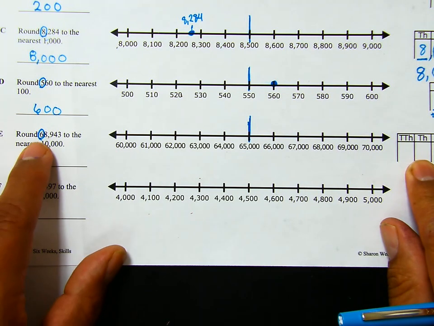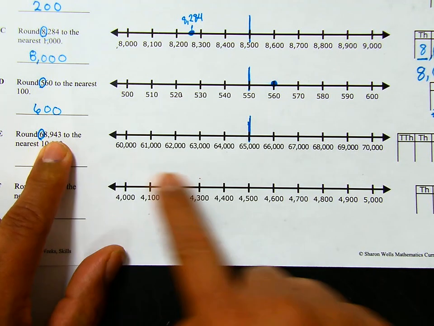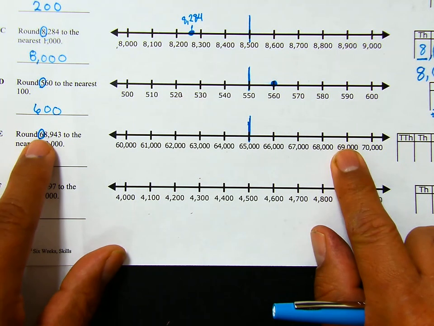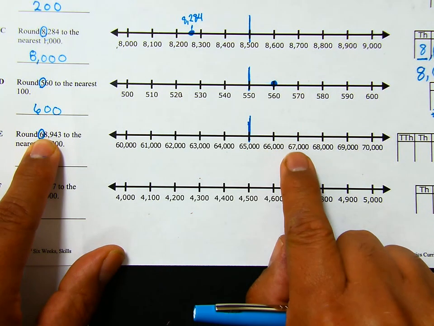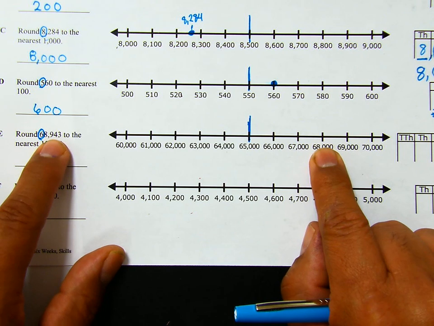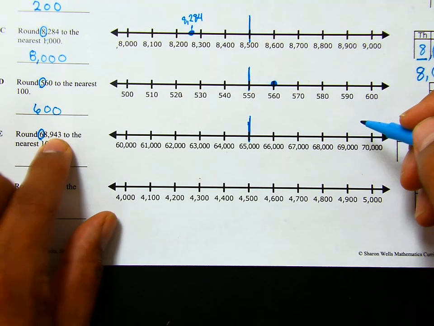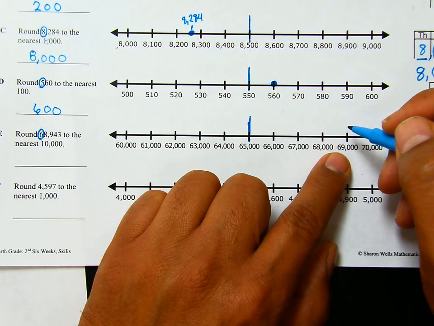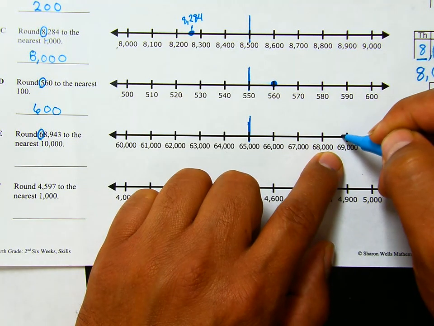So my number is 68,943. We have to plot that in our number line. So it's 65,000, 66,000, 67,000, 68,000. So 943, I know it's going to be closer to 69,000 because 943 is closer to 1,000 than it is to 0. So it'll be somewhere about here.